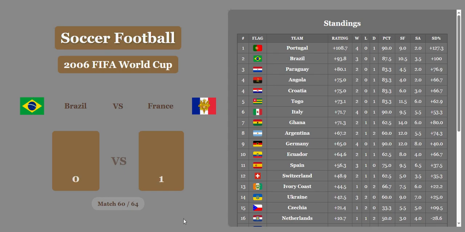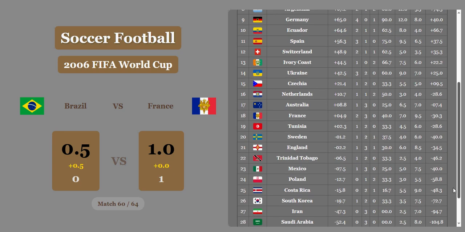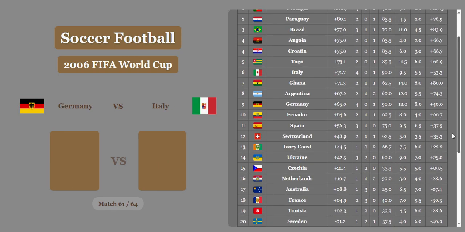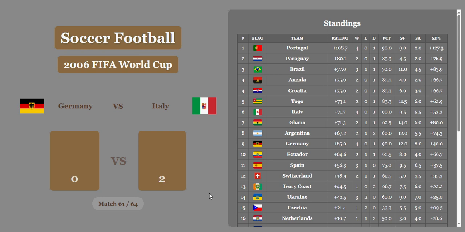Brazil versus France. France with a huge victory over Brazil. Oh my gosh. France with a terrible start, but they keep on plugging away, and Brazil's going to fall into third because of that. I don't know where France is. They're in 18th place, below Australia. That's embarrassing. Above Tunisia.